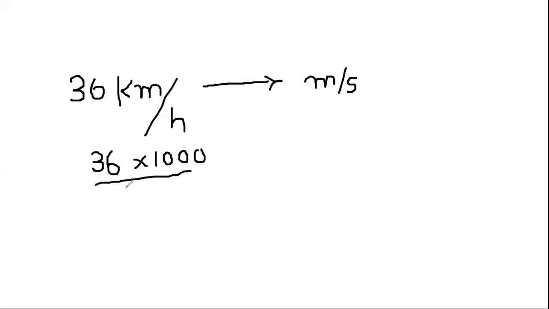What is the reason to divide by 3600? Because 3600 represents that in 1 hour there are 3600 seconds. So we are converting kilometers into meters, which is why we multiplied with 1000, and we are converting hours into seconds by dividing by 3600. Okay.